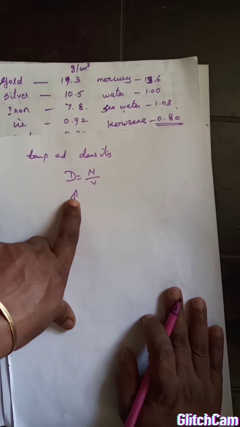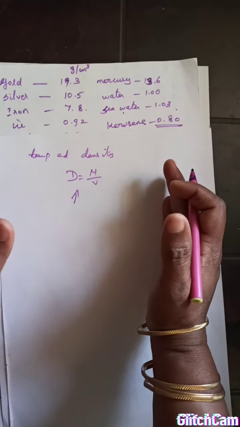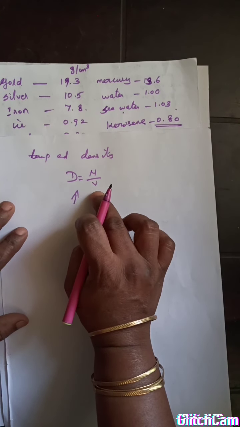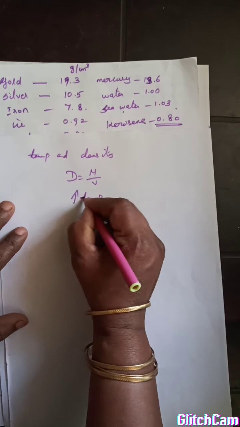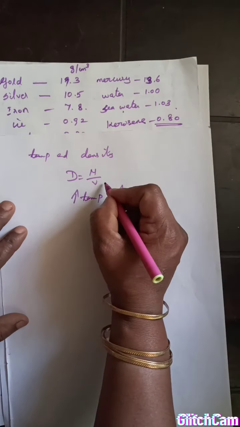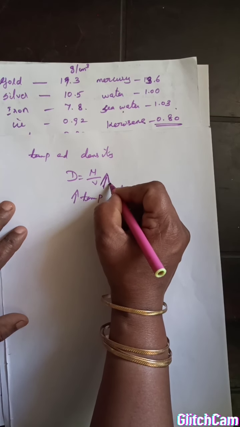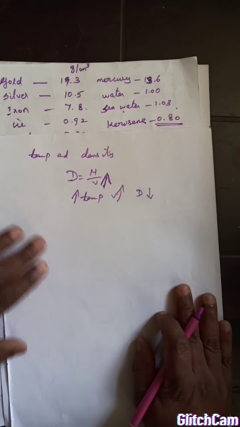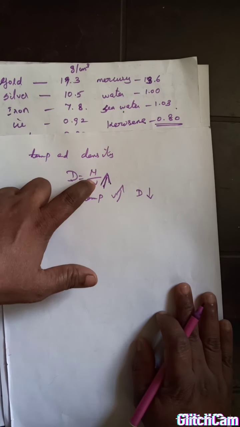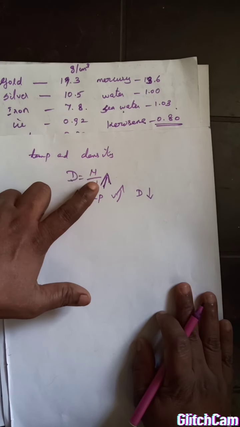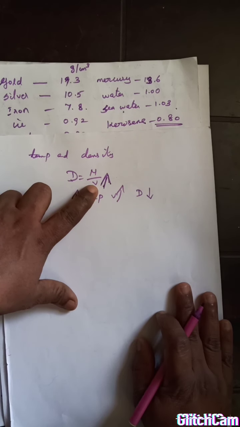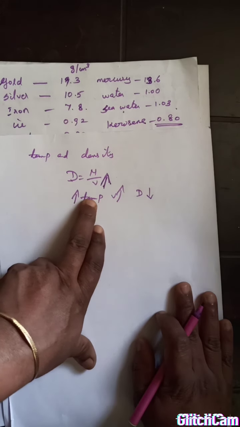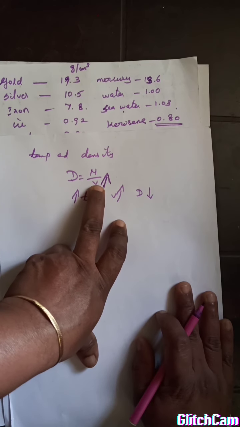If you increase the temperature, you know that the substances are expanding. If substances are expanding, it means volume is increasing. So temperature increasing means volume of a substance is increasing. So if volume of the substance is increasing, that means density is decreasing. So on heating, the mass of the substance is constant, but the volume is varying, decreasing or increasing. Actually, for most substances, on increasing temperature, the volume also increases.